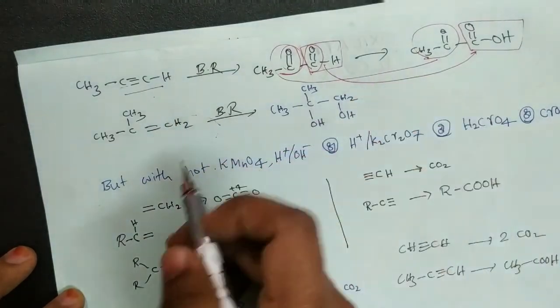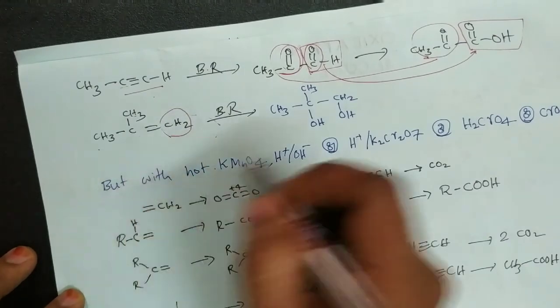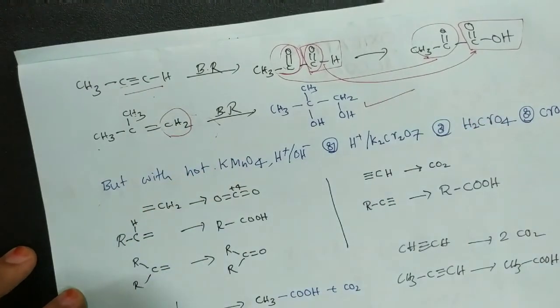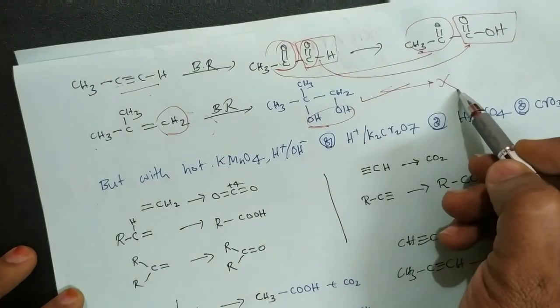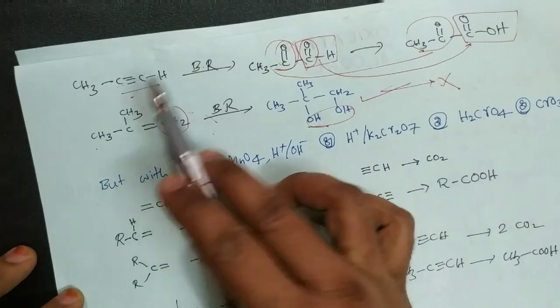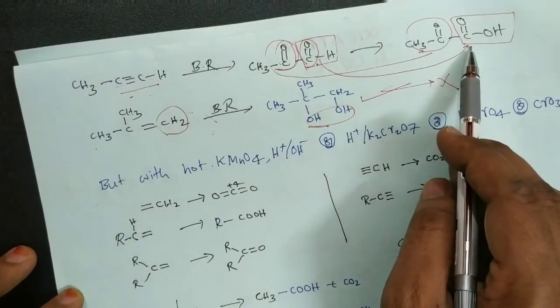Now in this case, we have this methyl and this aldehyde group, with only a double bond. A double bond means we will get the diol, and these diols are not further oxidized. But in the case of alkynes, if there is an aldehyde group, that aldehyde group can be further oxidized to the carboxylic acid.